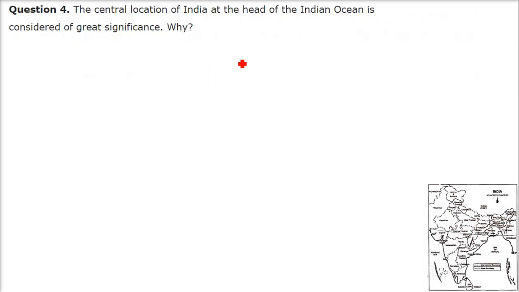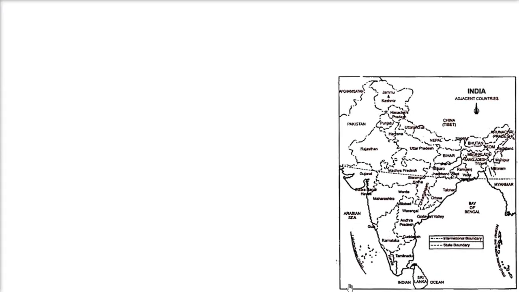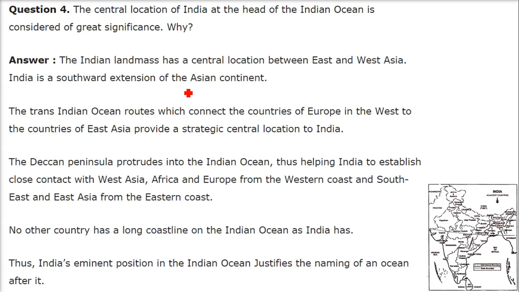The central location of India at the head of the Indian Ocean is considered of great significance. Let me show you where we are. This is the Indian Ocean, and we are just at the center point. The Indian landmass has a central location between East and West Asia. India is a southward extension of the Asian continent.